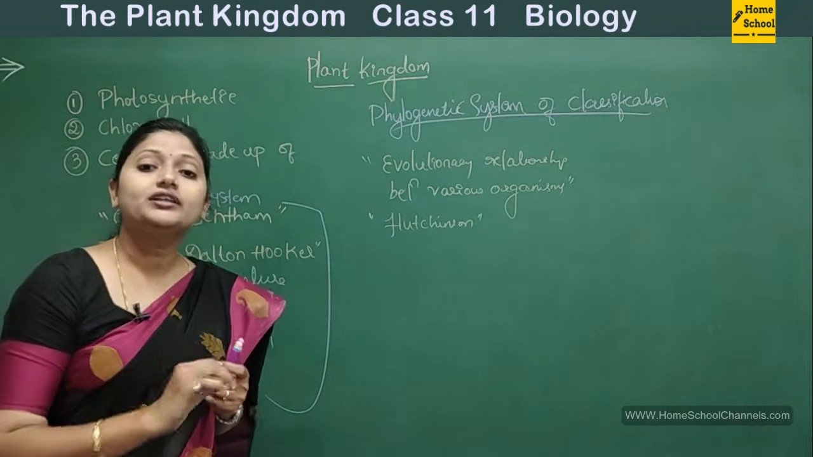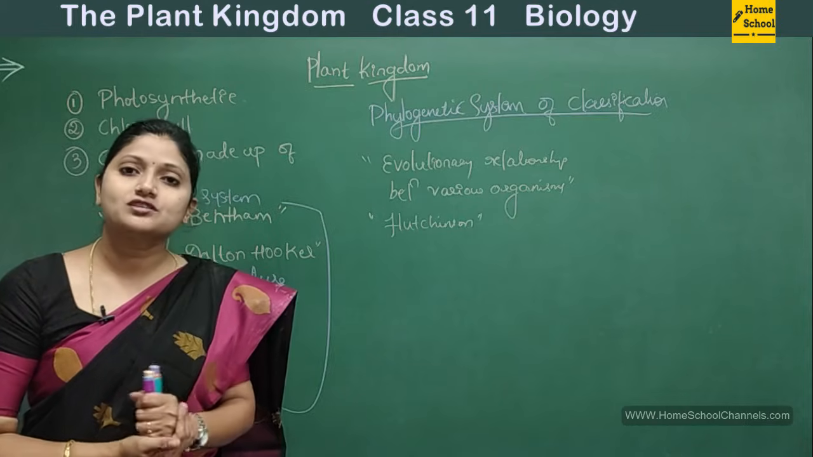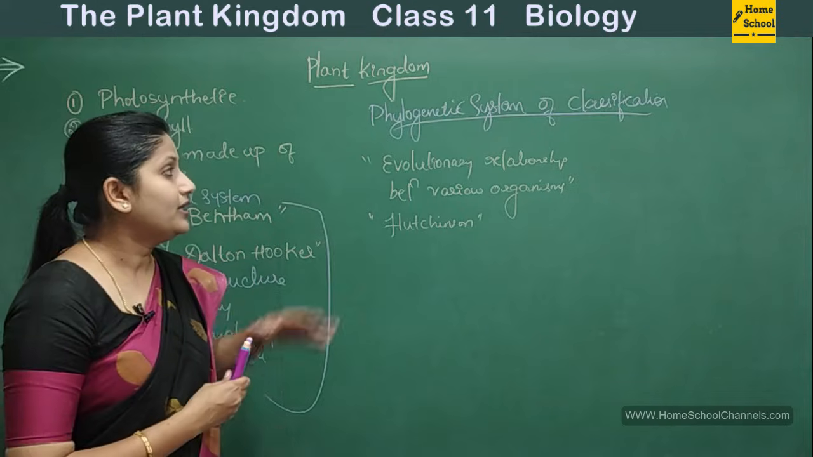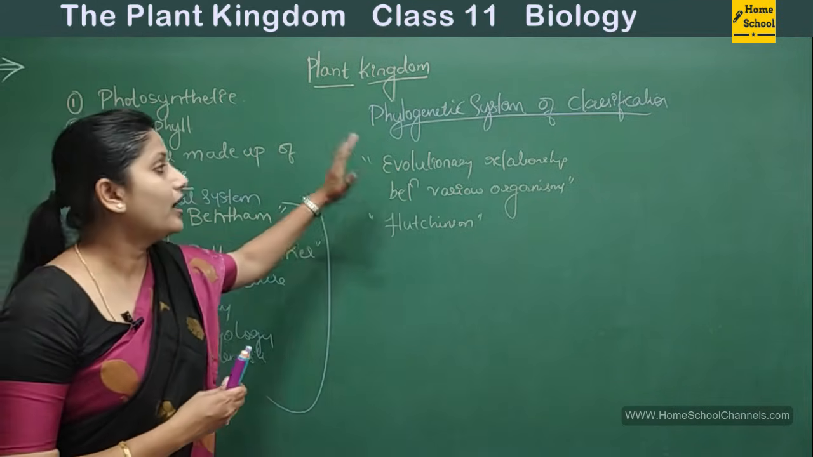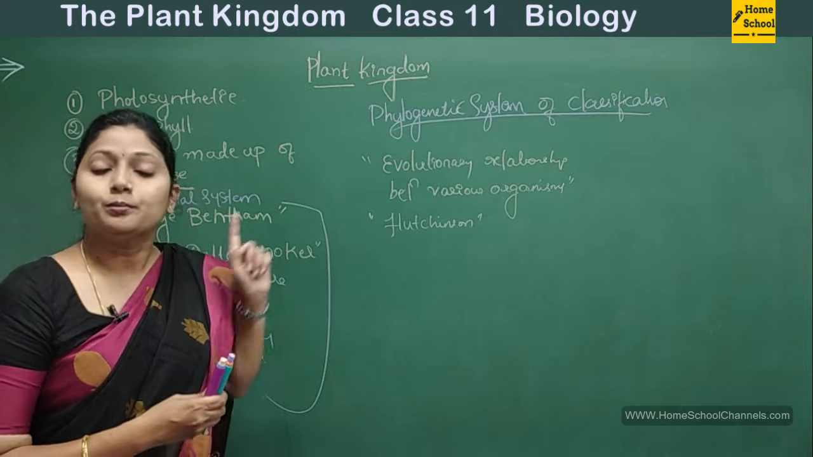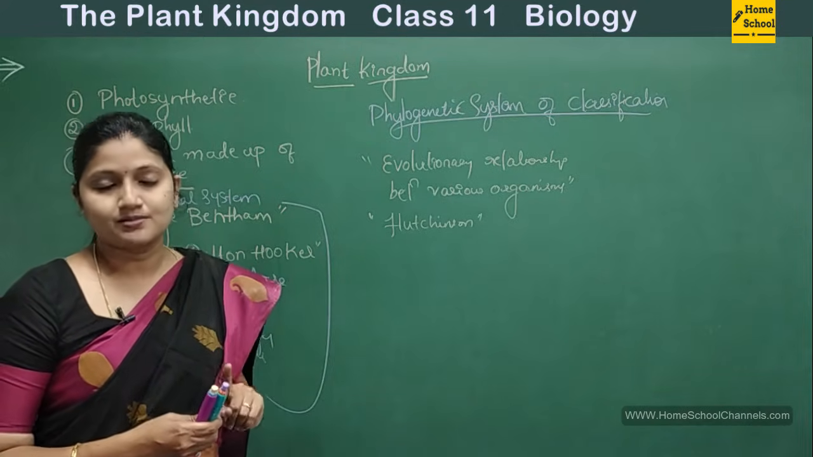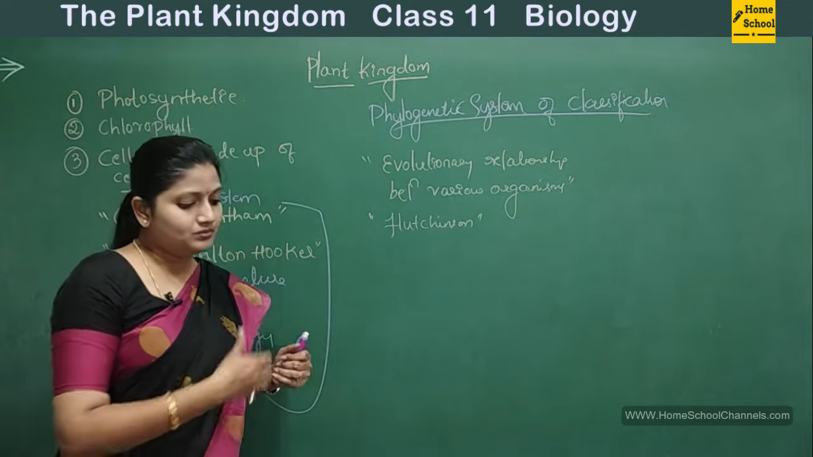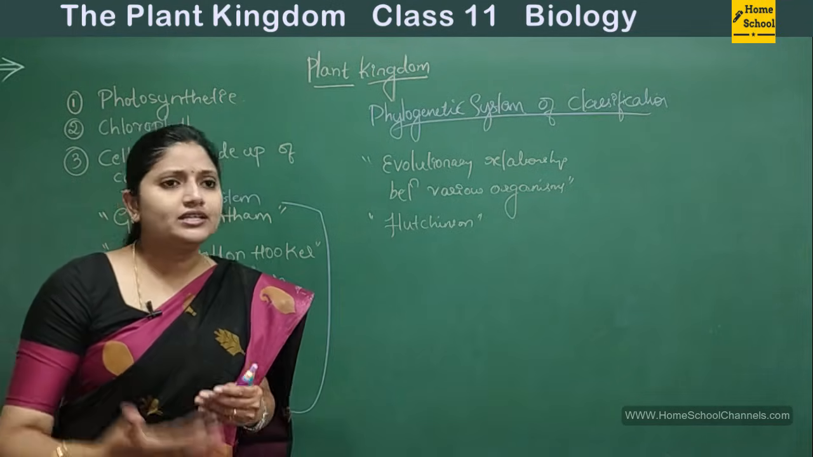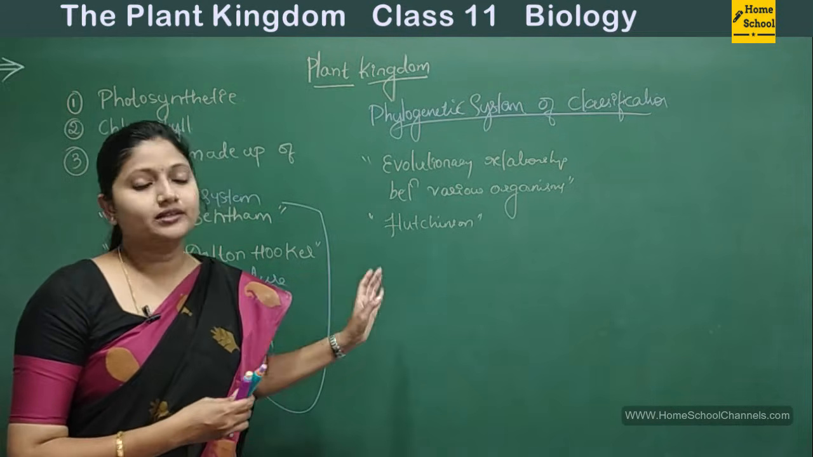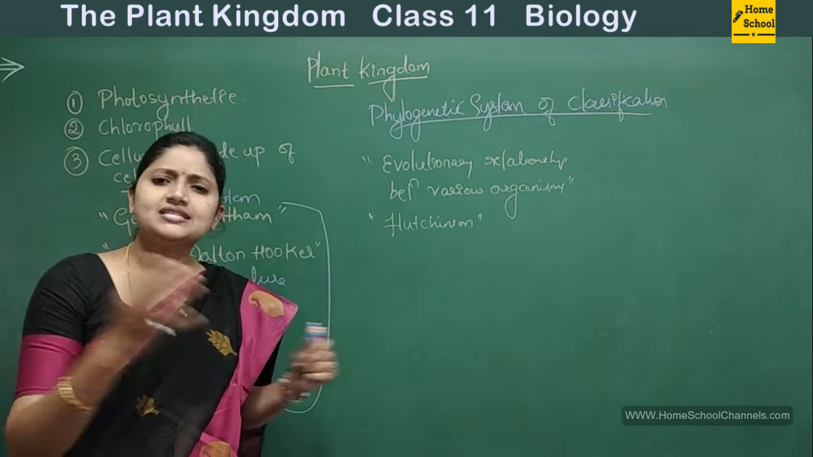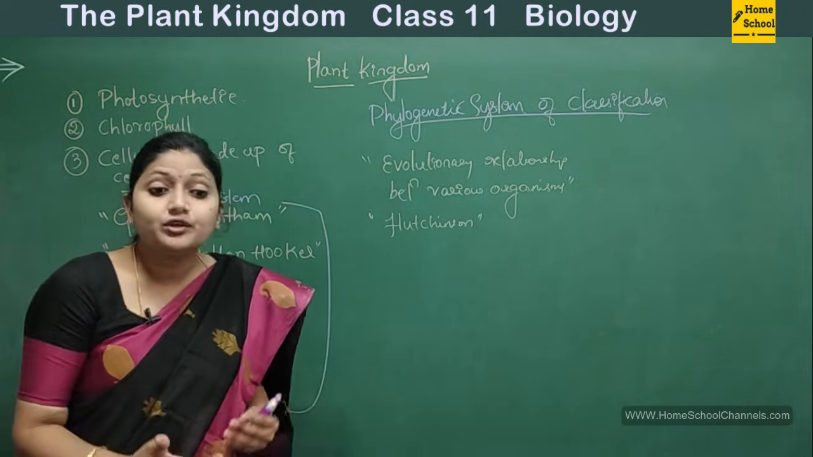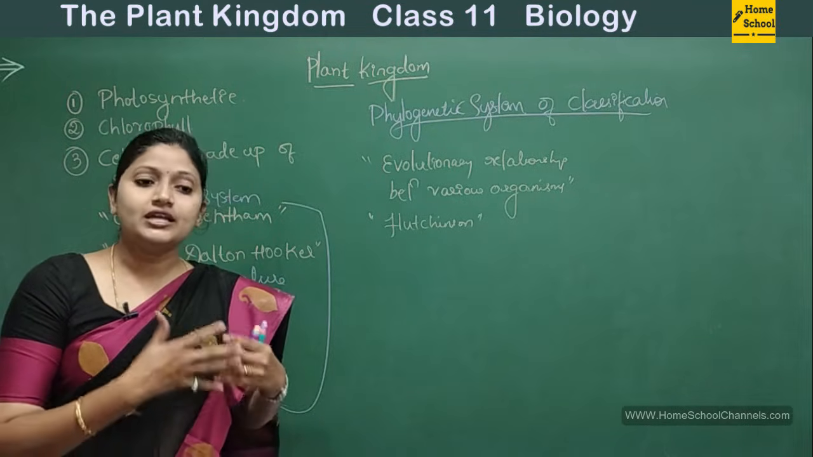Fine. Then after that, a much more advanced system of classification, that is the phylogenetic system of classification, came up, and this is mainly based on the evolutionary relationship between various organisms, and that was put forth by Hutchinson. Fine. Now, it is not only about these three scientists which I have mentioned here. Many scientists have studied various systems of classification, and they have tried to classify the plants in their own way.